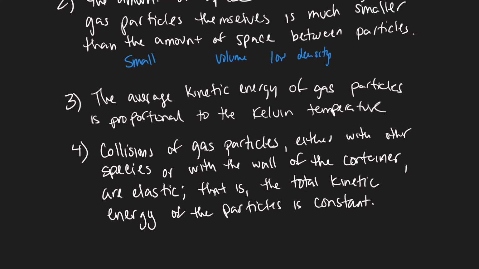And the last assumption is that the collisions of gas particles, either with other particles or the wall of the container, are elastic. That is, the total kinetic energy of the particles is constant. So this simply means that if gas particles collide with one another, or hit against the container wall, or wherever they hit something, when they bounce back, they still have the same amount of kinetic energy as before they bounced off one another.